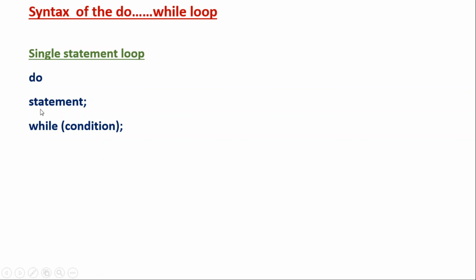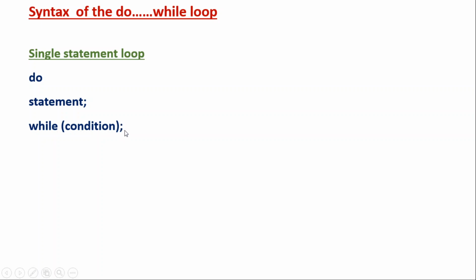We saw the same thing in the for and while loops. Here also, for a single statement we need not put the braces, but even if you put the braces, it's fine. If you don't put the braces, it means the do loop contains only a single statement; it will take only the first statement within the loop under consideration. So we write do, then the statement, then the while along with the condition. But remember, there is a difference from the other two cases. We have to put a semicolon here.